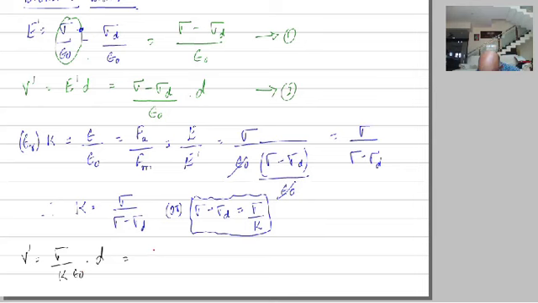Sigma is charge divided by area. So K I will write, epsilon naught I will write into D.